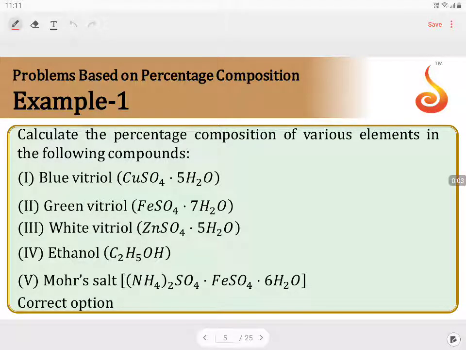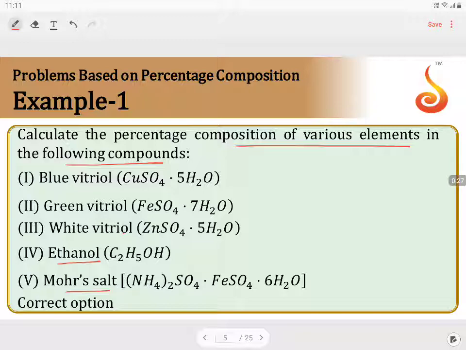Calculate the percentage composition of various elements in the following compounds: blue vitriol, green vitriol, white vitriol, ethanol, Mohr's salt. The molecular formulas are also mentioned: copper sulfate pentahydrate, CuSO4·5H2O, blue vitriol, appears blue in color, the salt appears blue in color.